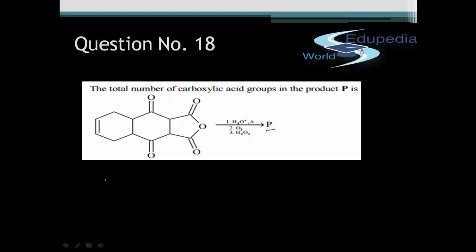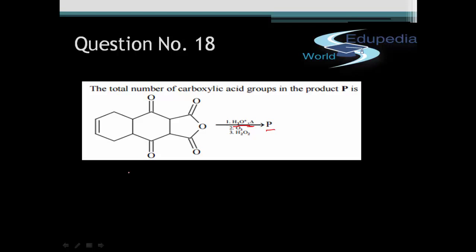See, first of all, what's happening is that you are mixing it with H3O plus. You are carrying out a hydrolysis followed by heating. So what will happen with H3O plus is that these anhydride groups will open up and you will get COOH in their place.